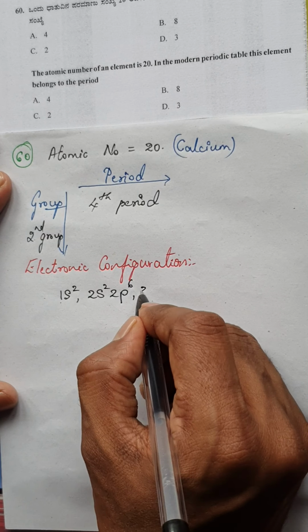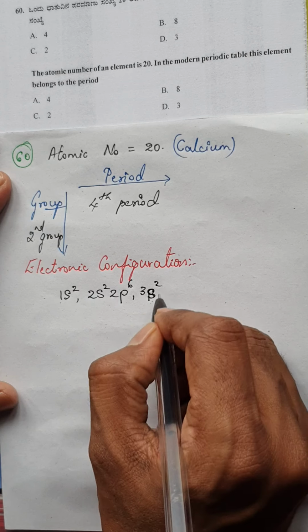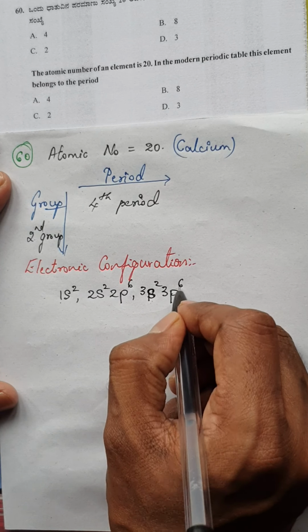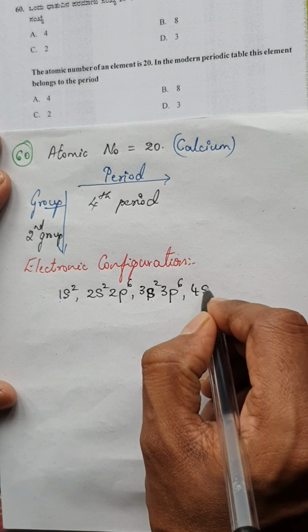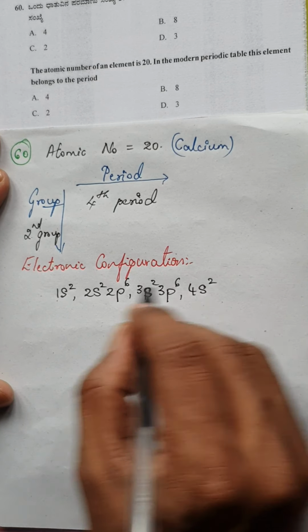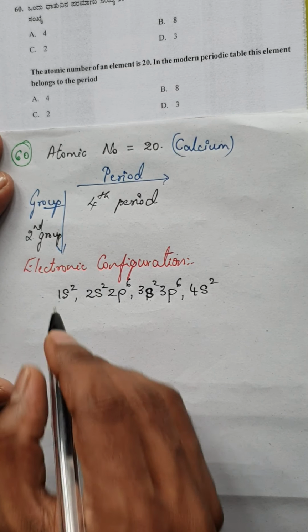Now next, 3s2, 3p6, so it is 10 plus 2, 18 here. And next 4s2. This will give you atomic number 20.